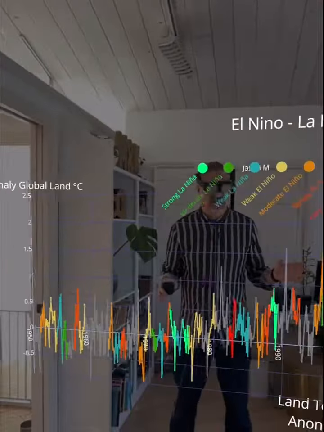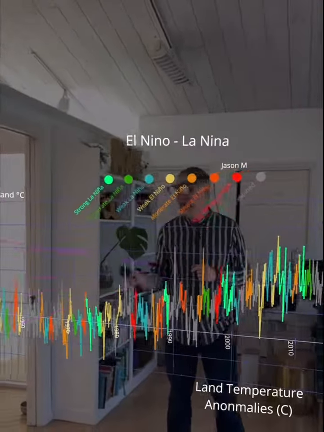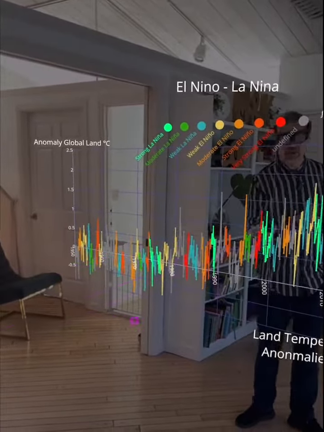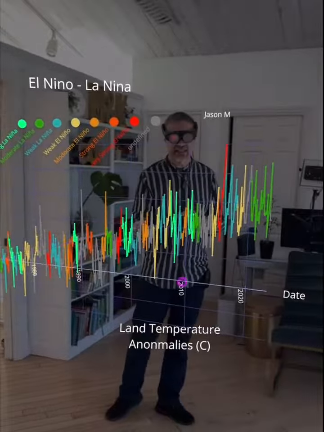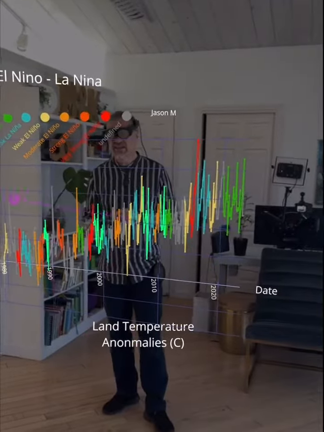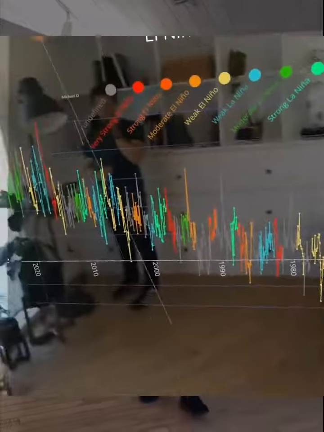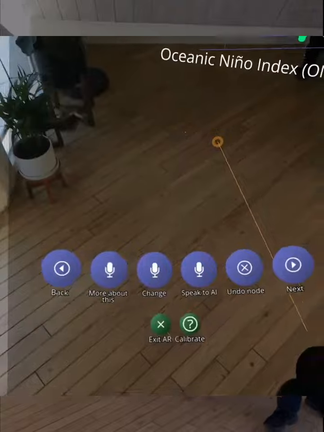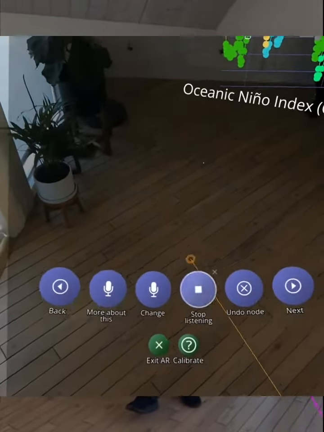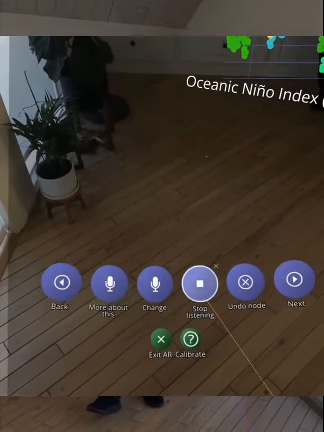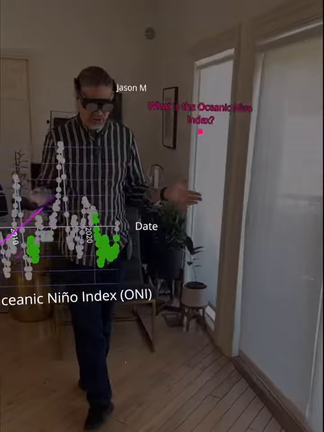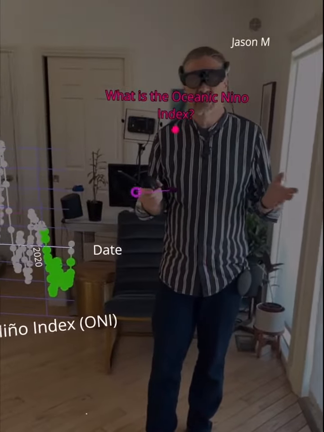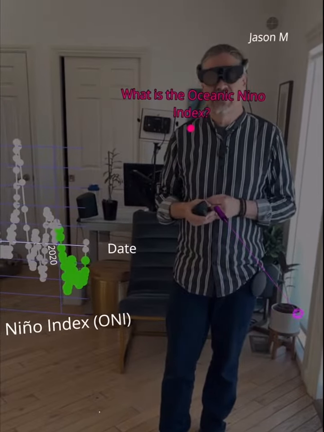So let's switch to a slightly different view. Again, we're going to be looking at global land temperatures, but this time we're just going to go back to 1950. We're going to see that increase in temperature over the last 70 years, but we're going to colorize the data based on the El Nino-La Nina cycle. Maybe we want to find out, what is the Oceanic Nino Index? So we can just ask ChatGPT. And it's going to go ahead and start to build this structure in 3D space to help describe to us some of the aspects of Oceanic Nino Index.